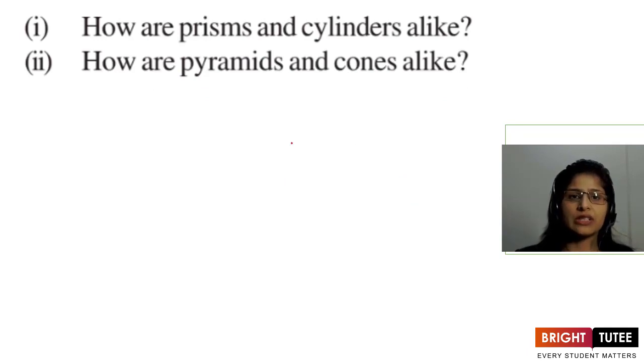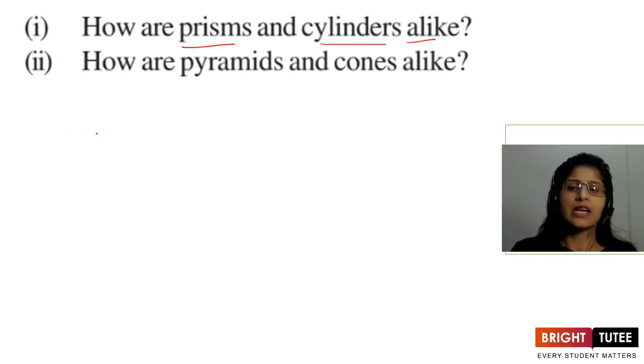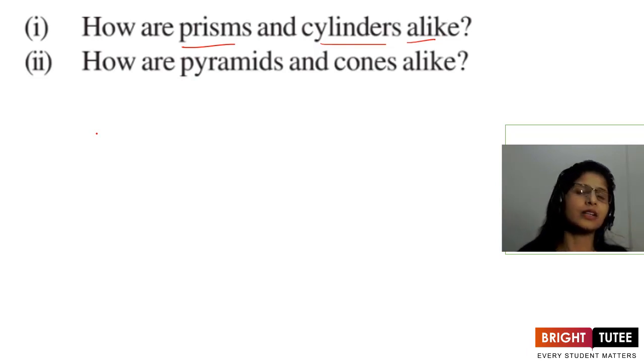The next question, they are asking in the first one, how are prisms and cylinders alike? If we talk of a cylinder and a prism, a cylinder also has top and bottom as circular. So we can consider it as a prism having top and bottom base faces as circular.